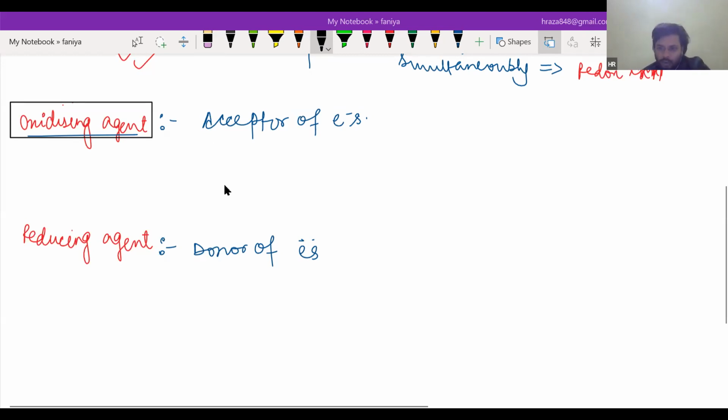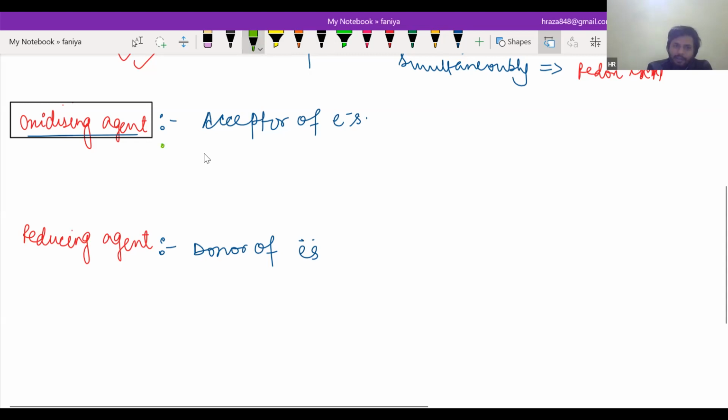What I was saying is that basically the one which is reduced, you can say it in many ways, like the one which helps to get oxidized is called an oxidizing agent, or the one which gets reduced itself, the one which gets reduced is called an oxidizing agent.